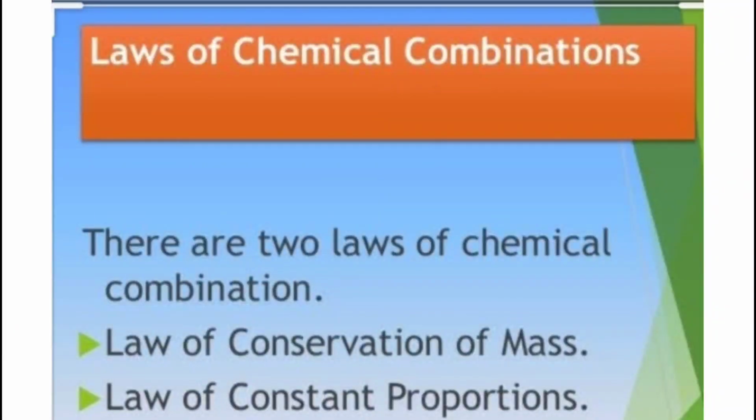Today's topic, we are going to discuss a new lesson, chapter 3: atoms and molecules. In this session we are going to discuss the laws of chemical combination. What are the types of laws of chemical combination? There are two laws of chemical combination: the law of conservation of mass and the law of constant proportions. Let us discuss what the law of conservation of mass is.